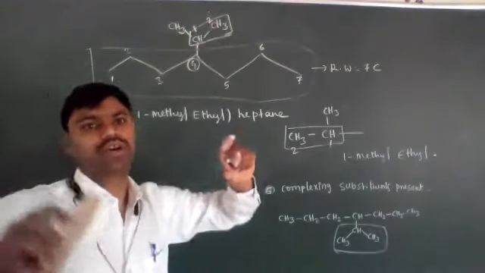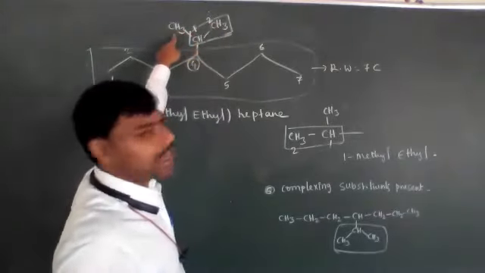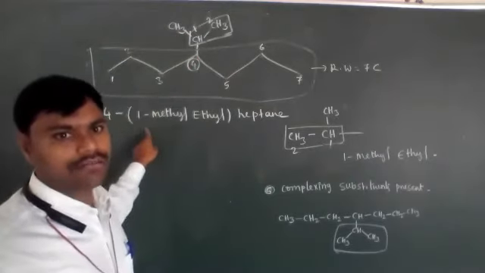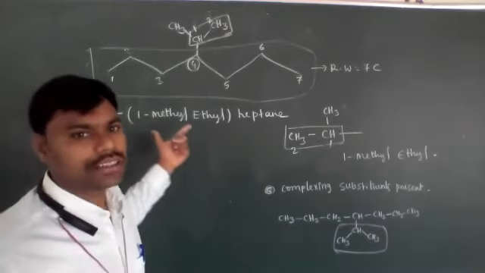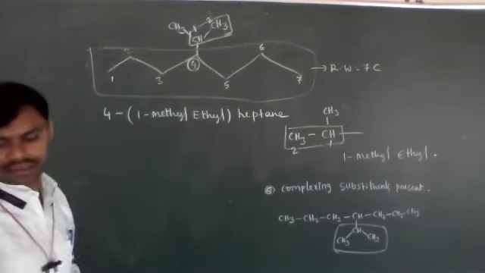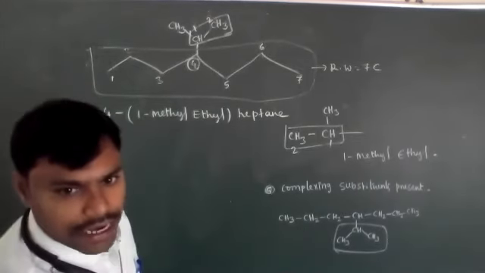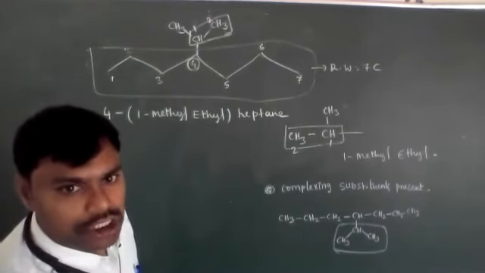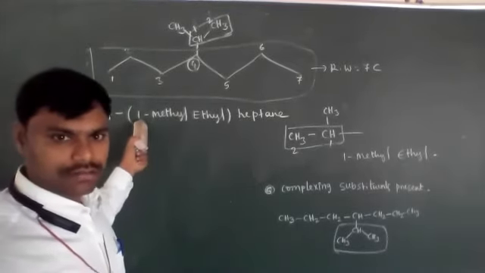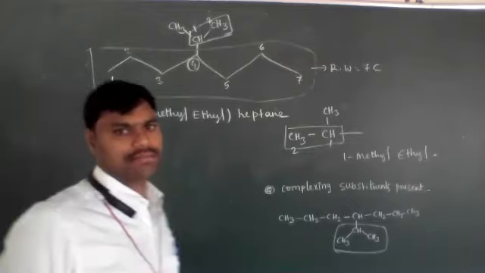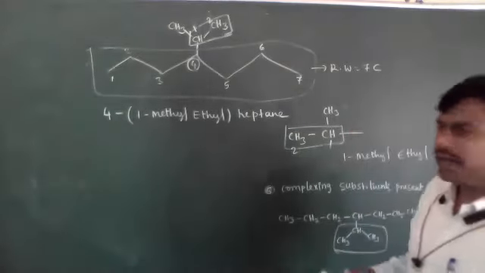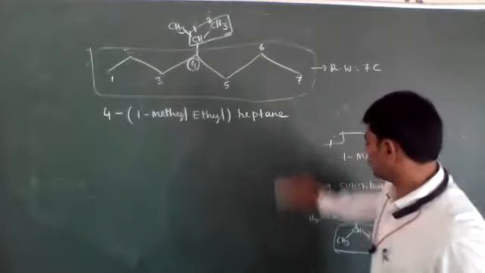2 carbons on the root word. At the first carbon, one methyl substance is present. That's why 1 methyl ethyl. Instead of 1 methyl, I used 1 dash. You write 1 dash, also correct, or 1, also correct. Whichever, it is correct. Sometimes in objective questions they won't give 1 dash, they will simply give 1 only. Okay? It is very, very important. Anybody have doubt? Understood? Next.